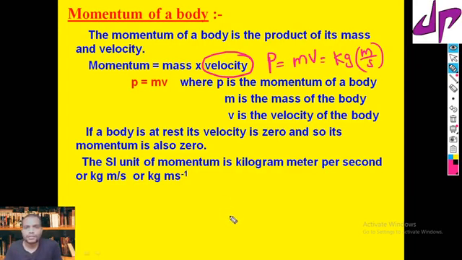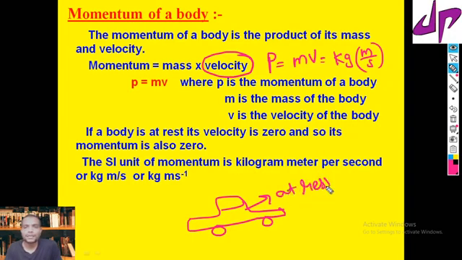Suppose we take a car which is at rest. If it is at rest, its velocity equals 0. If the velocity equals 0, what about its momentum? Momentum equals 0, because even though it has mass, mass times 0 becomes 0.